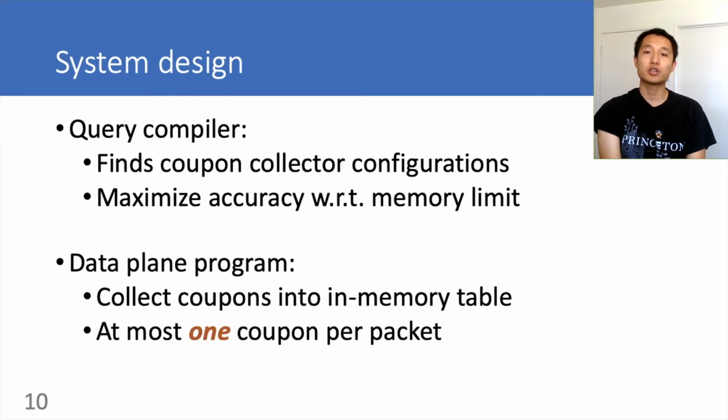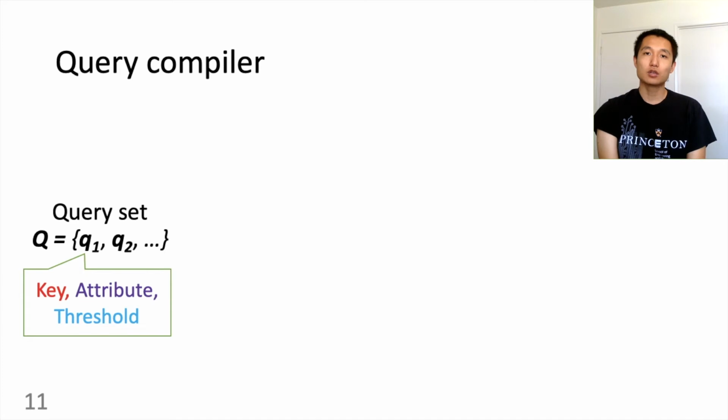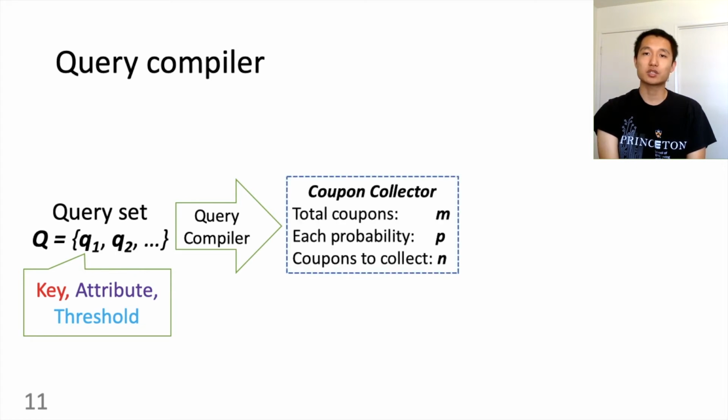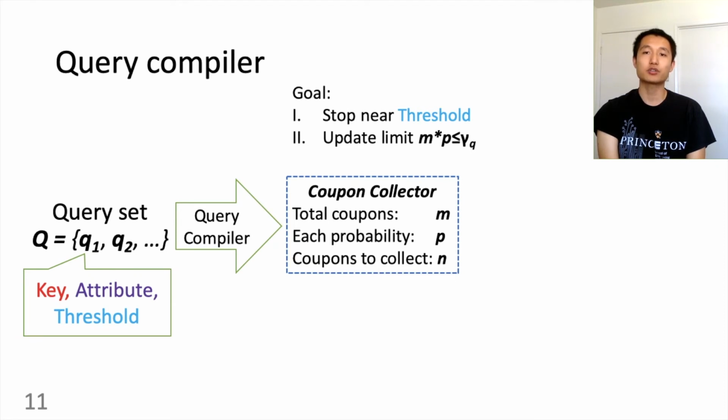Now let's talk about more detail about the system design. The query compiler takes in a set of queries Q1, Q2, etc., each having its query key, attribute, and threshold. The query compiler uses a set of heuristics to generate 1 coupon collector configuration for each query. The configuration m, p, and n here should satisfy 3 goals. First, it should stop near the designated threshold. Second, it should follow a per packet memory access limit, gamma q. To be simple and fair, we will say if there are 42 queries, we'll just use 1 over 42 as the limit. We should collect 1 over 42 coupons on average.